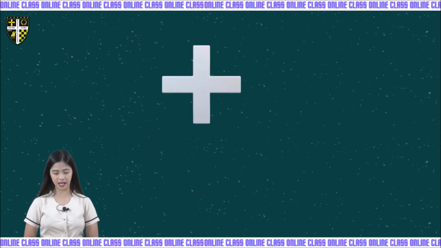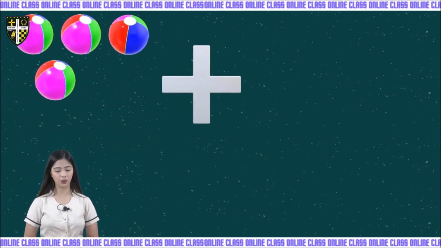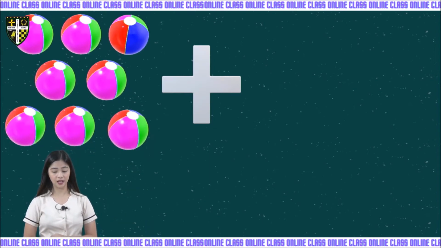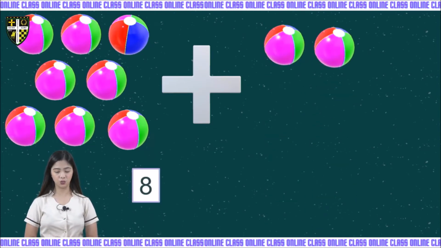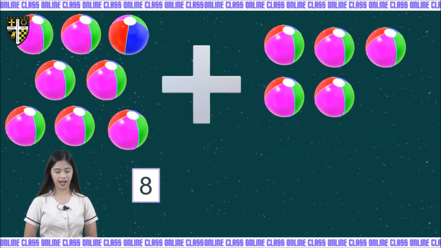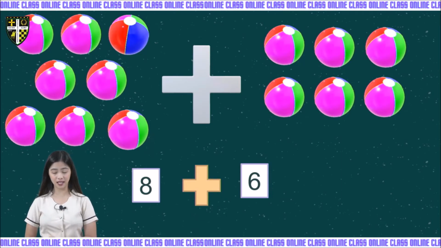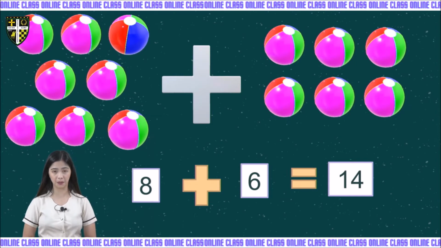Then another example. We have 1, 2, 3, 4, 5, 6, 7, and 8 balloons. Another one, we have 1, 2, 3, 4, 5, 6 balloons. Let's put them together. Don't forget the plus sign. Very good. We have 8 plus 6 is equal to 14, because we combine these two numbers together.